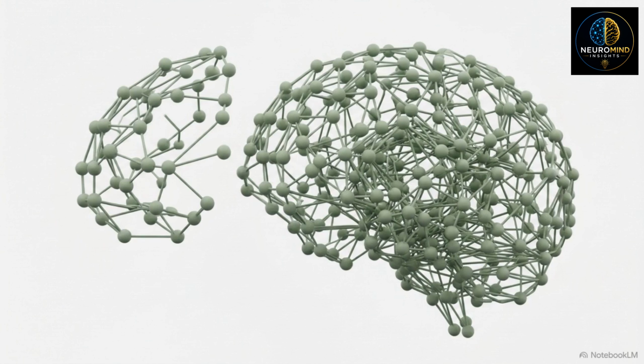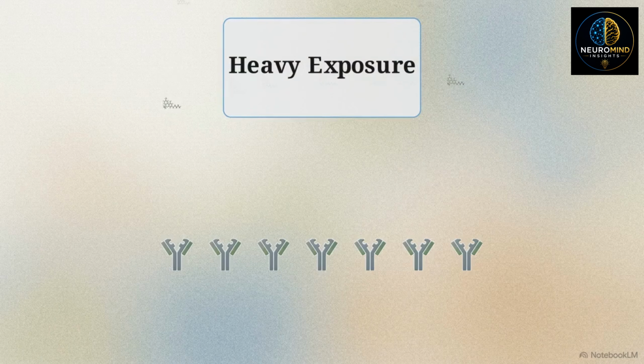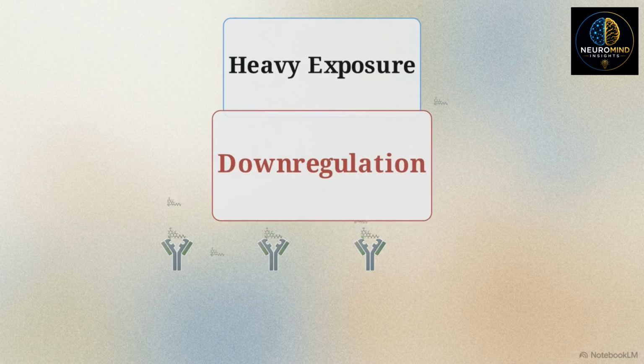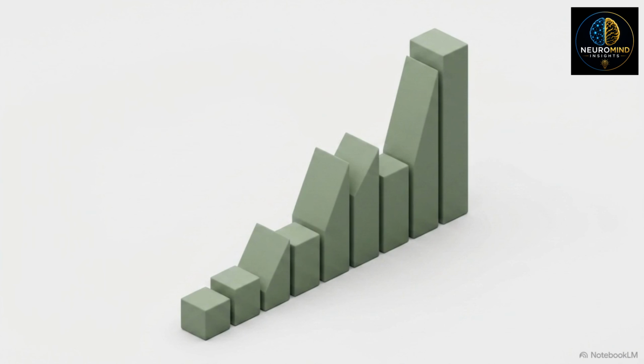Chronic THC exposure presents a different long-term risk profile. It does not drive structural cellular destruction, but instead forces profound functional neuroadaptation. Here we see an active synapse responding to heavy, repeated THC exposure. To maintain homeostasis, the brain physically removes or downregulates the quantity of available CB1 receptors. This receptor reduction creates a massive functional tolerance. The user requires increasingly higher doses to achieve baseline signaling, paving the pathway for cannabis use disorder.